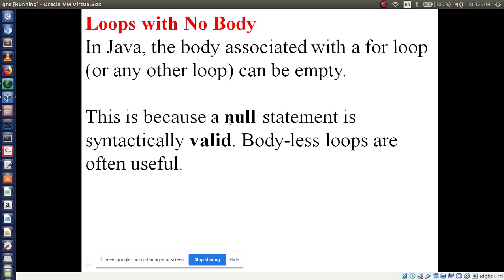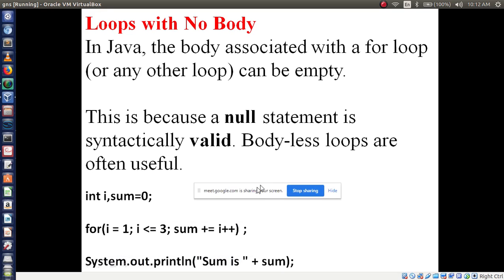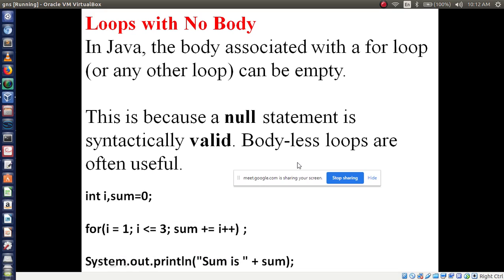This is because a null statement is syntactically valid. Body-less loops are often useful in the Java language. So let's see here, loops with no body.